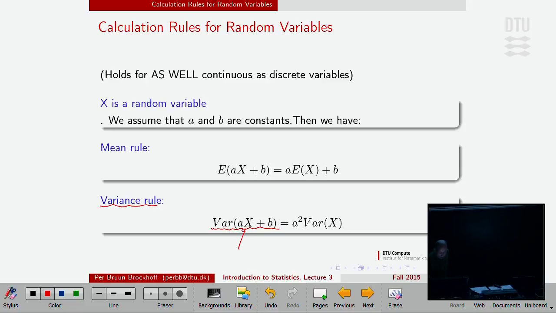However, if I have something between -2 and 2 and I multiply it by 1,000, then of course it's no longer between -2 and 2, now it's between -2,000 and +2,000. So when I multiply by something, the variance is multiplied by the square of that, which means that the standard deviation scales up with the number. The standard deviation would be just a times the standard deviation of x.